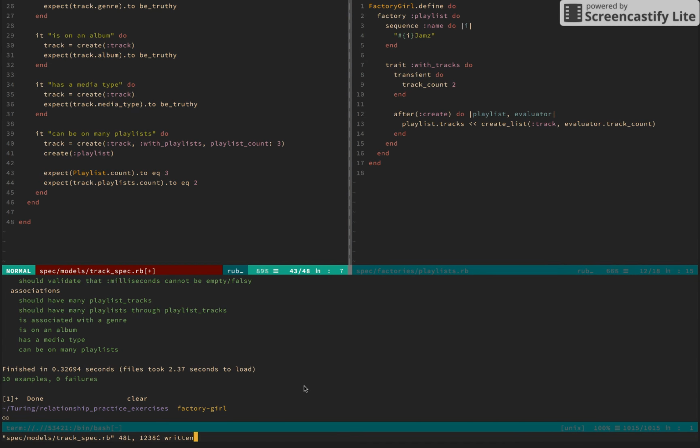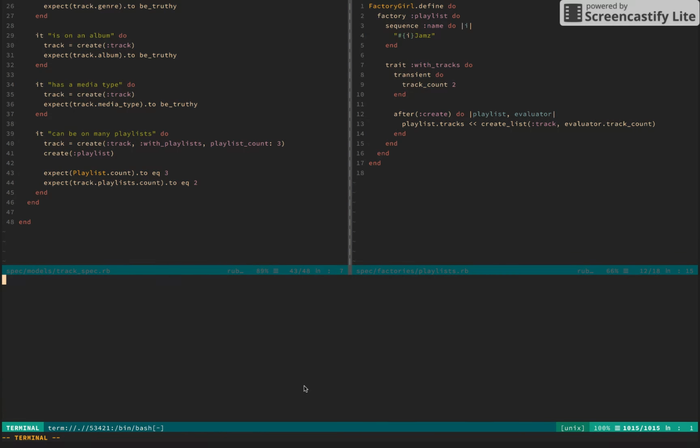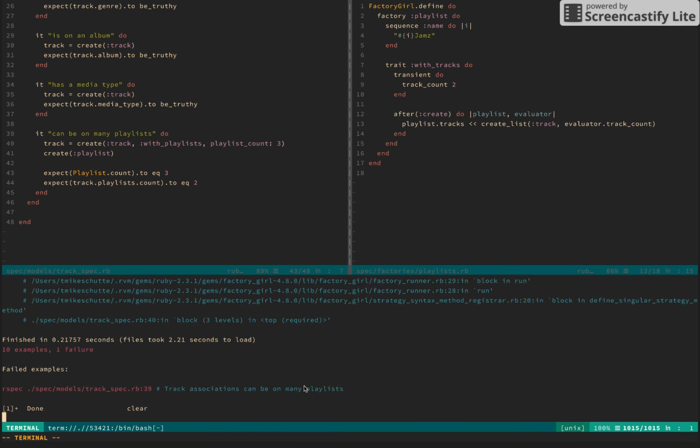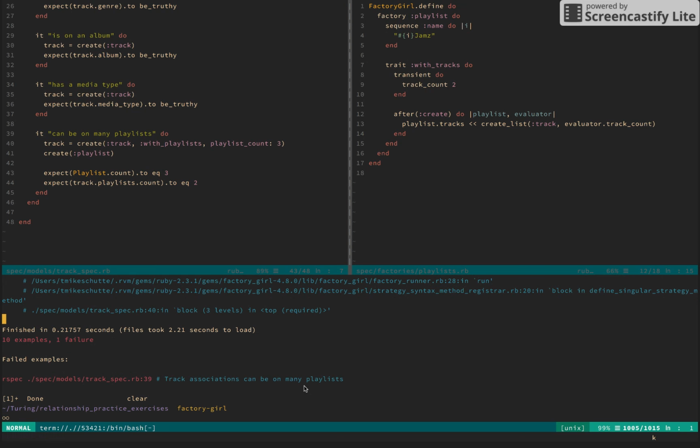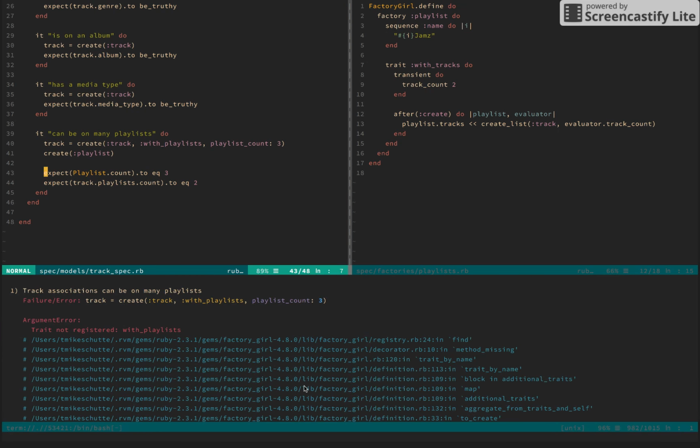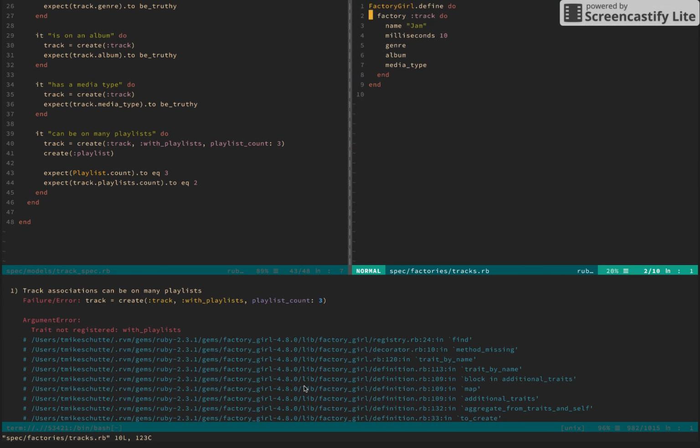Let's put that above. So again, we're just proving that the amount of playlists are tied to the song. We should get a no with playlists. Cool. Trait not registered. We are in playlist. Let's go to tracks. Let's make a trait with playlists.